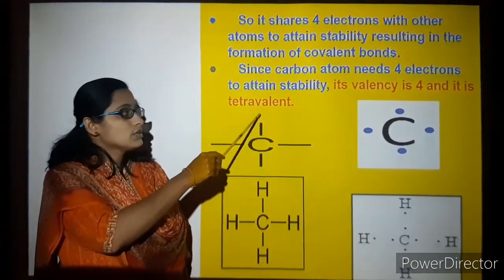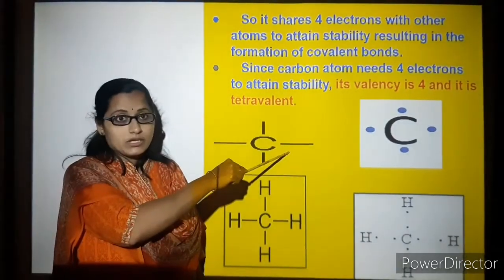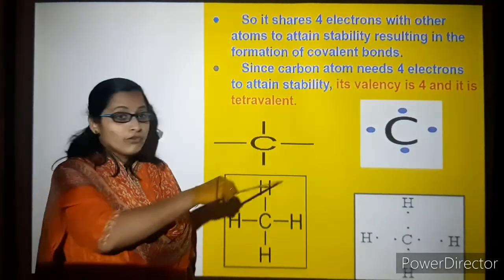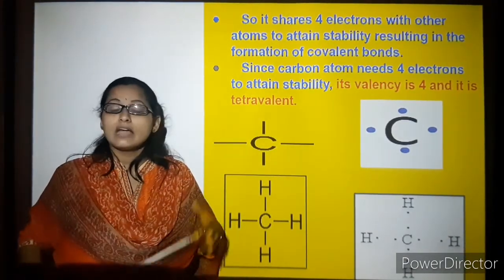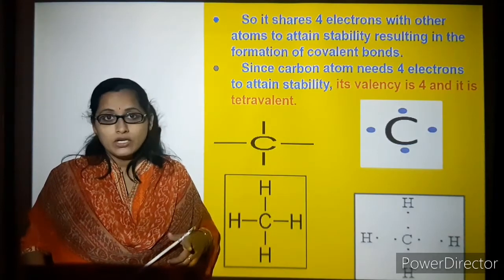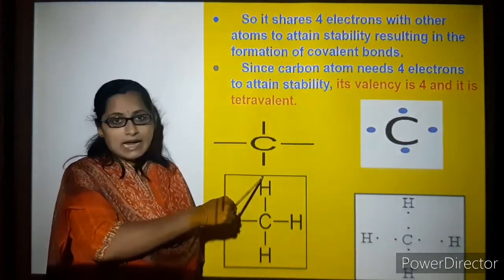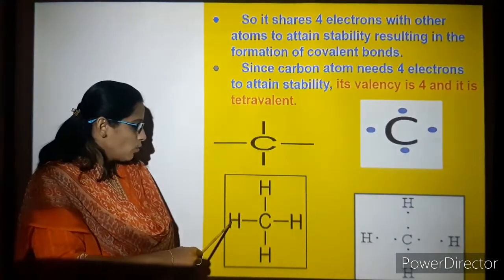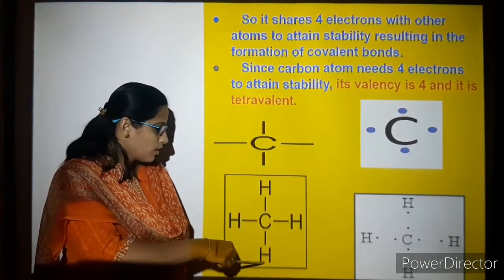So what is its valency? 1, 2, 3 and 4 electrons are present. Now you need 4 electrons to fill the spaces. You know that hydrogen has 1 electron, so you can share here, and 4 hydrogens can be added. So 1 hydrogen electron here, 1 here, 1 here and 1 here.